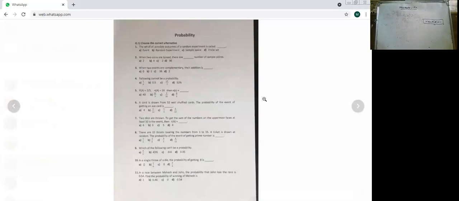Alright. Now the fourth one: what cannot be a probability? The fourth one is, following cannot be a probability. They have given, oh, here all are probable. See, A is 1 upon 5, B is 0.5, C is 15 upon 7, and D is 52%. Please look sincerely and observe them, and you can check. Following cannot be a probability. You may check.